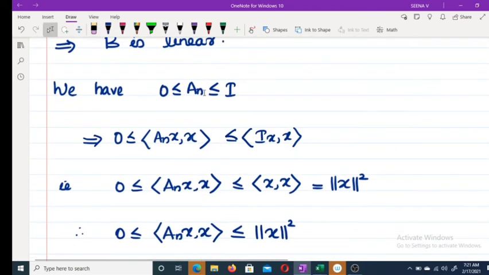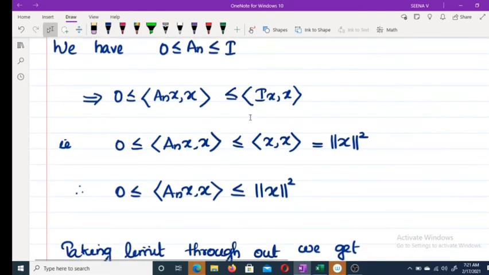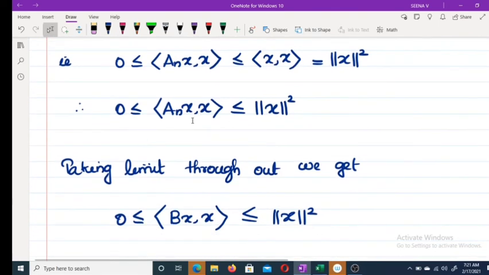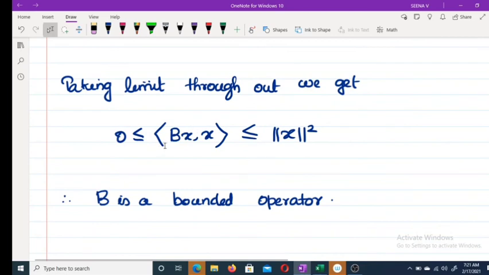And we have 0 less than or equal to A_n less than or equal to I. That implies 0 less than or equal to inner product A_n x, x less than or equal to inner product I x, x. That is, 0 less than or equal to inner product A_n x, x less than or equal to norm of x square. Taking limit throughout, we get 0 less than or equal to inner product Bx, x less than or equal to norm of x square. This implies B is less than or equal to 1. That means B is a bounded operator.